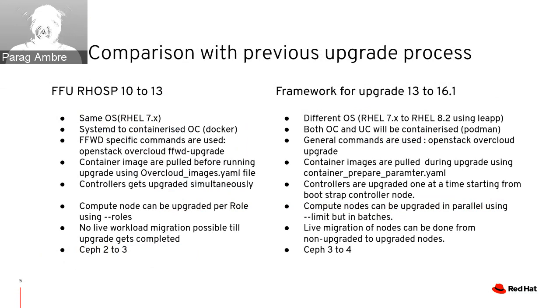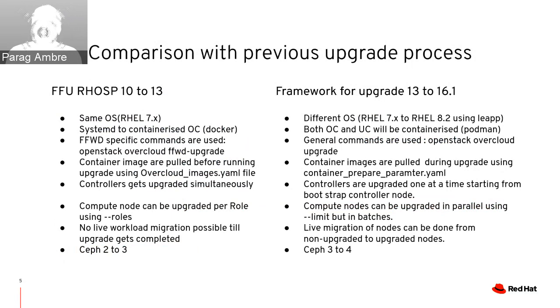This is a very important slide that shows the difference between the two upgrades, that is ROS 10 to ROS 13 and ROS 13 to ROS 16.1. The first point, the same base OS will be used from ROS 10 to 13, hence there is no need to change the base OS.